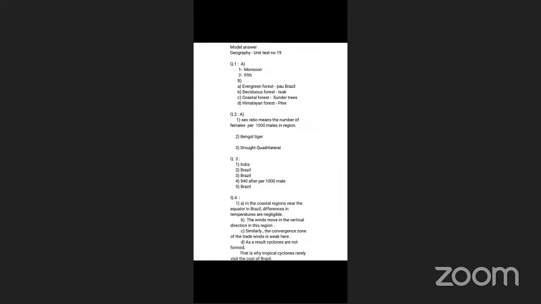I mentioned the reason as well. Why does India have the monsoon type of climate? Actually, India is a tropical country and India receives its rainfall because of the northeast and southwest monsoon winds, the winds coming from the southwest direction and northeast direction. But the maximum rainfall in India occurs due to the southwest monsoon winds.